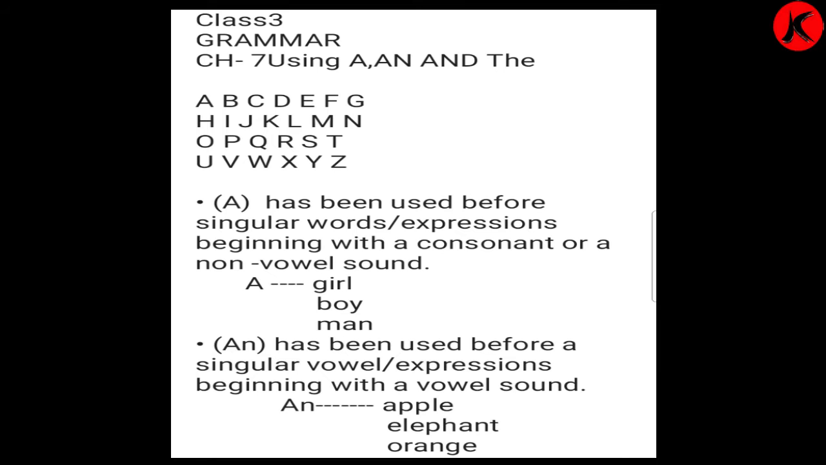A, B, C, D, E, F, G, H, I, J, K, L, M, N, O, P, Q, R, S, T, U, V, W, X, Y, Z. Now children, why we have read this A to Z alphabet, that also we'll see. Now we'll start with the exercise.